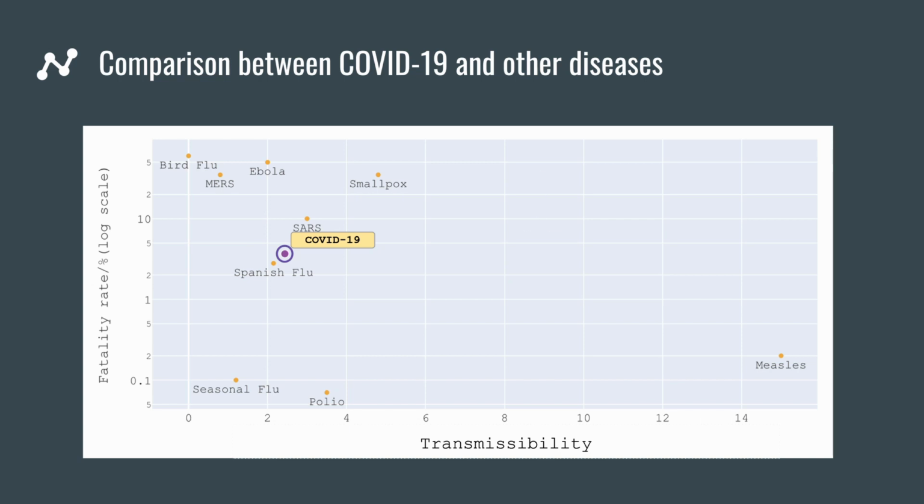So the interpretation of this is the further you are along the y-axis, the more deadly the virus, and the further you're along on the x-axis, the faster it'll spread. So you can see here coronavirus is sort of in the middle of the two. It's maybe a little bit worse than the Spanish flu and a little bit better than SARS.